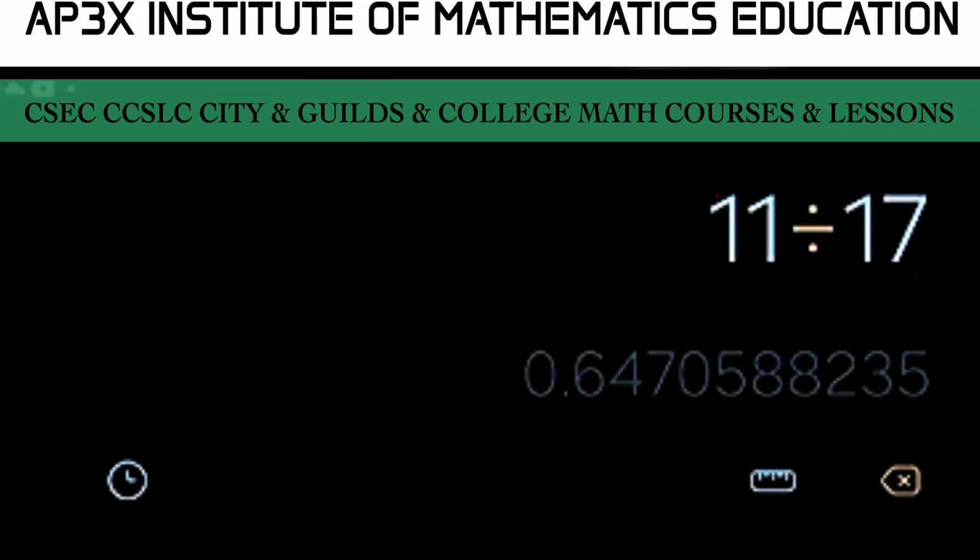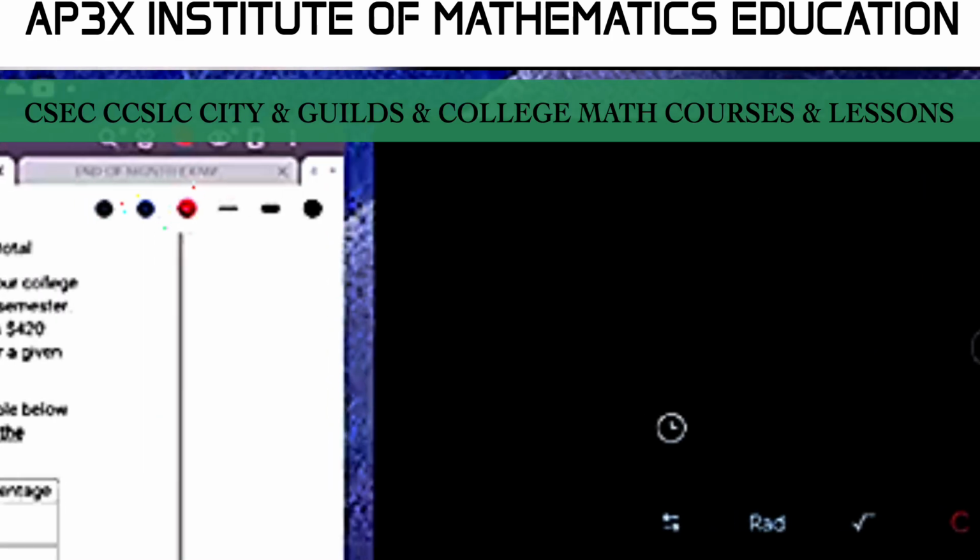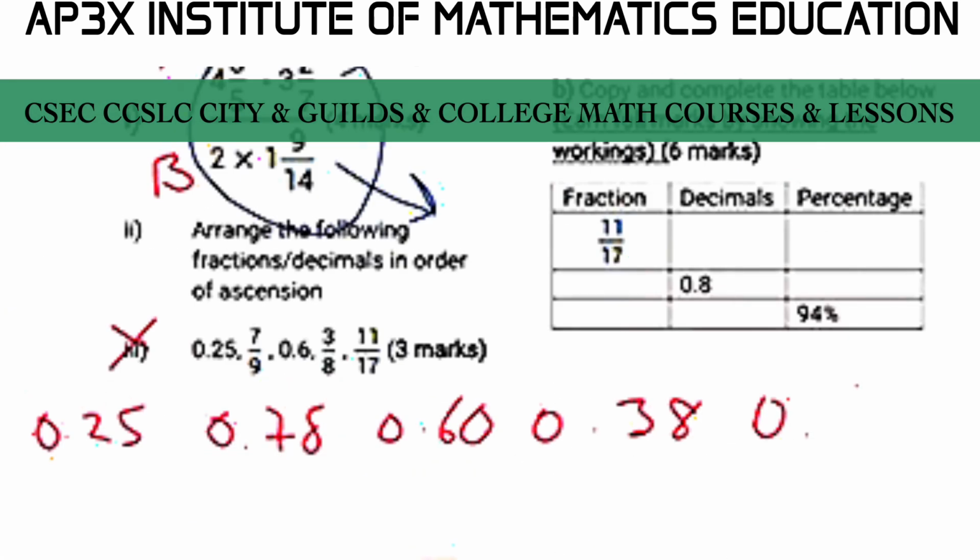I'm actually just showing you guys what you need to do. If I were doing this by myself, I would have taken a much different approach, but this is the simplest approach you can do by using your calculator. 11 divided by 17 is 0.647. Rounding this off is going to be 0.65.